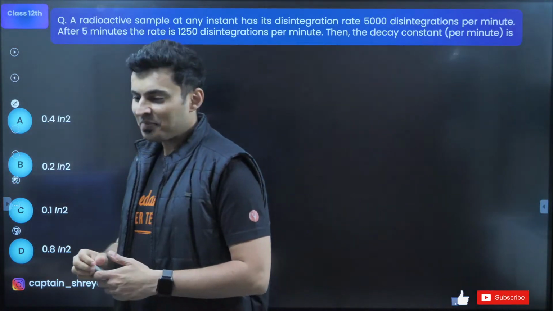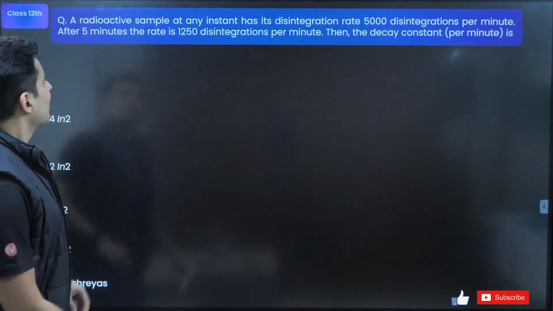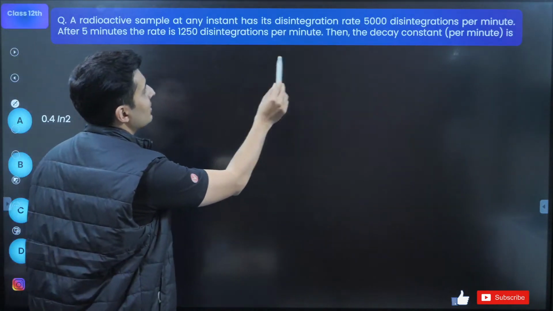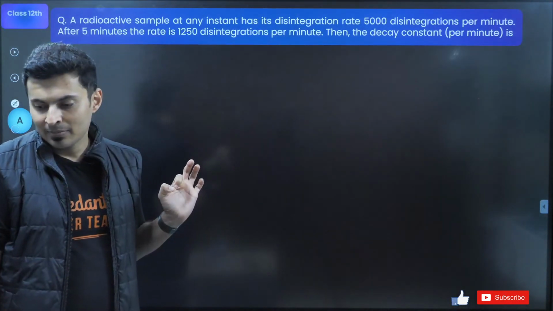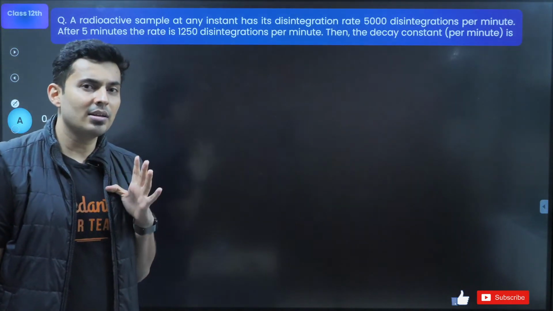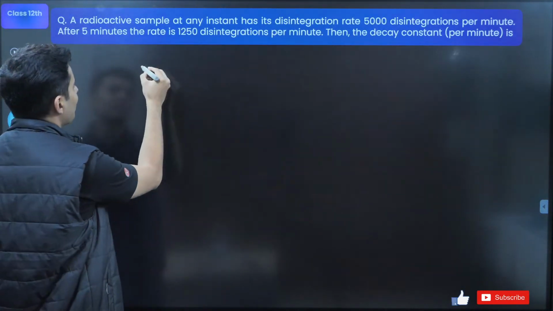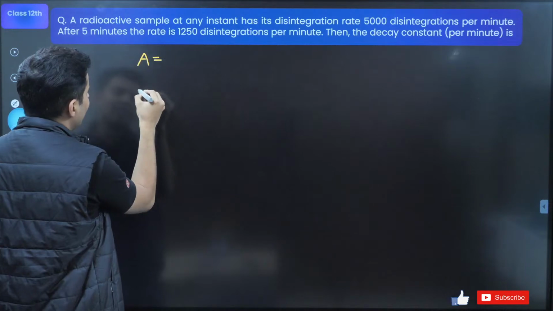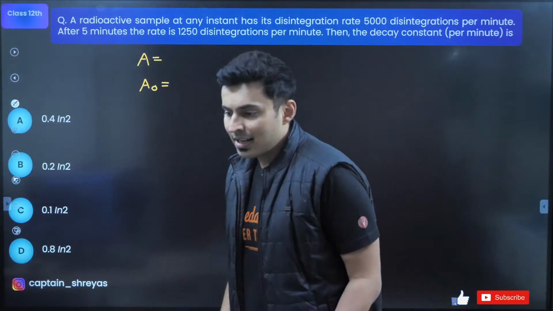Interesting. Okay, let's do this. Guys, quickly think and tell me, what are these values? 1250, 5000. Are they number or activity? Think disintegrations per unit time. It's obviously activity. So what is activity and what is initial activity? Put it up in the chat box. What is A and what is A naught?